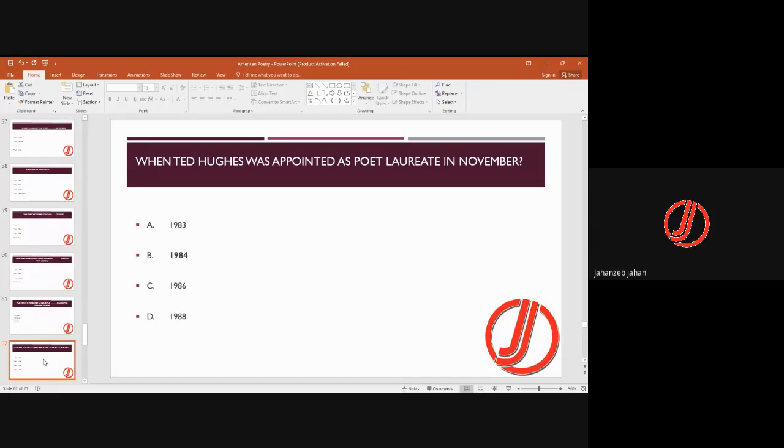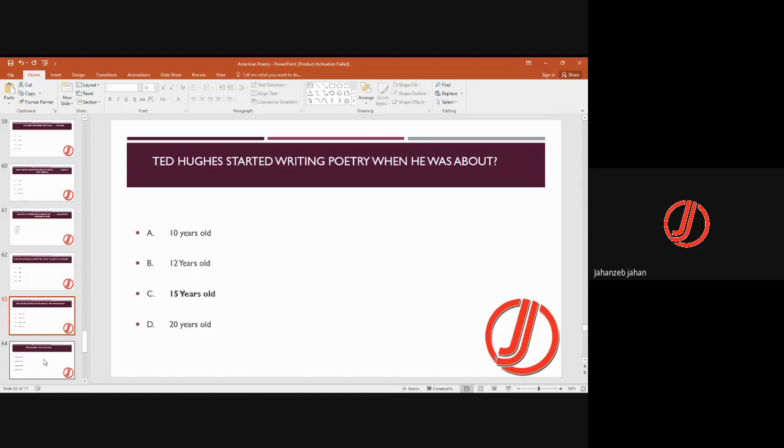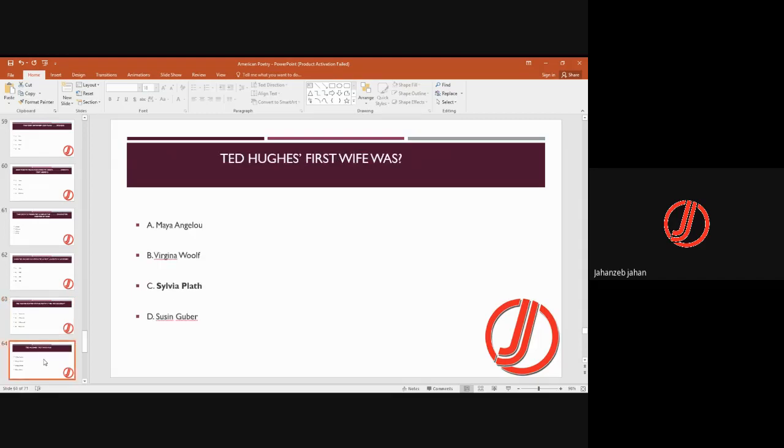When Ted Hughes was appointed as poet laureate in November, what was the year? So he was appointed poet laureate in 1984. Poet laureate basically होता है जो कि आप सरकारी लेवल पे एक poet नामजद कर दिए जाते हो. Ted Hughes started writing poetry when he was about 15 years old. Ted Hughes' first wife was Sylvia Plath.